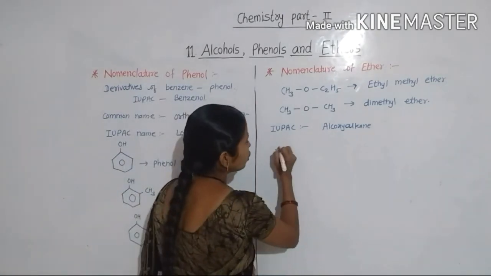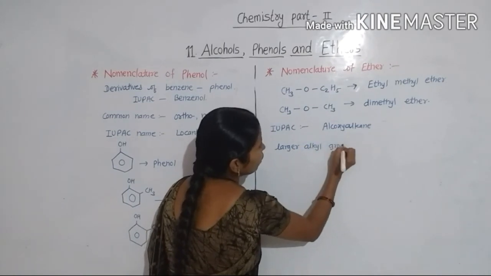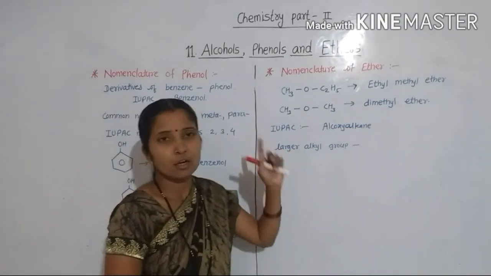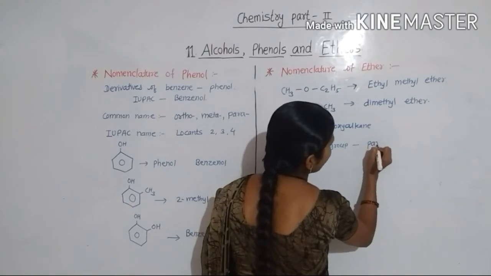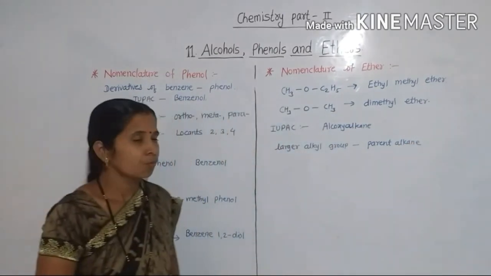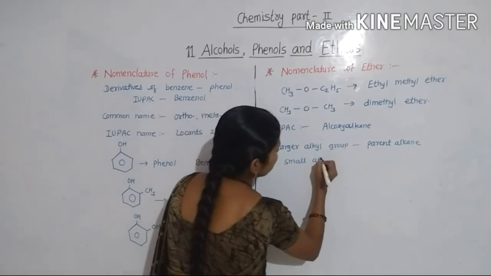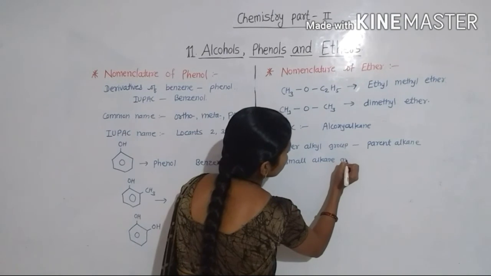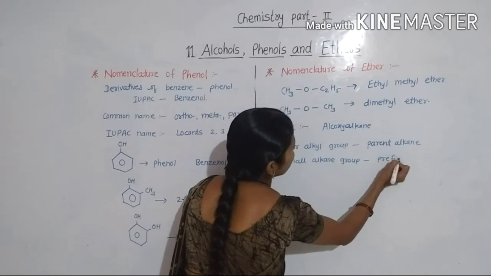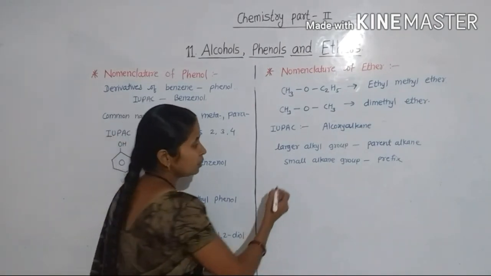Here the larger alkyl group is considered as the parent alkane, and the smaller alkyl group is used as the prefix, as alkoxy. So let's see the example: